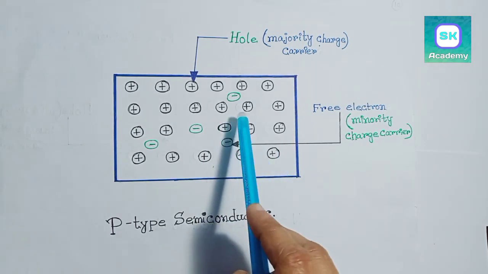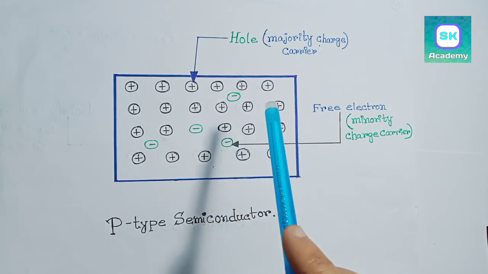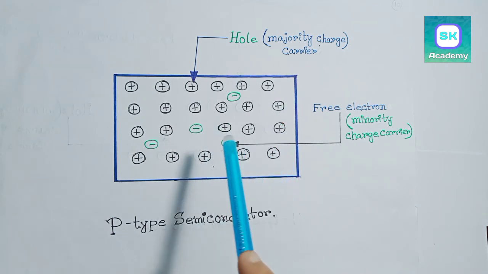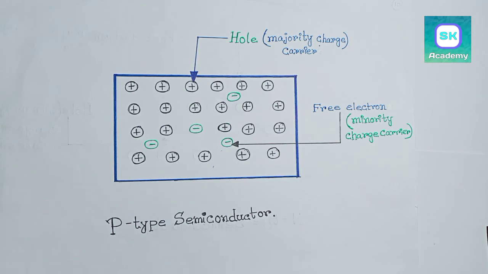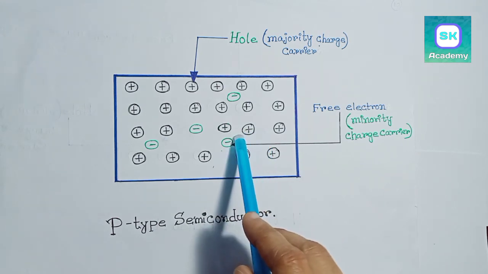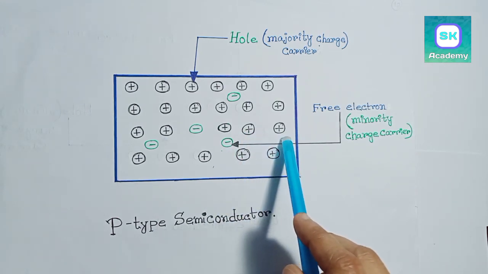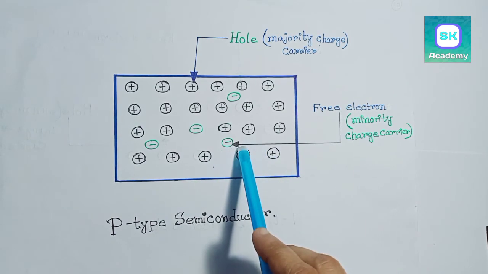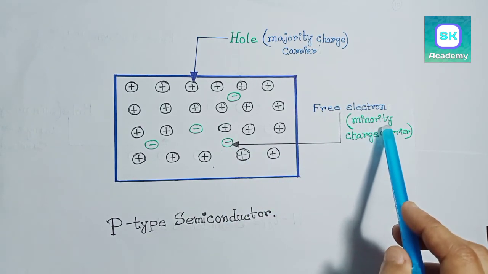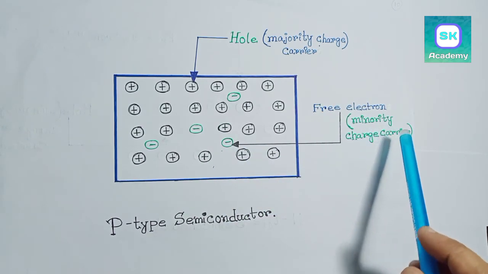So holes are the majority charge carriers in p-type. Holes are positive. That's why this material is called p-type semiconductor. Here P stands for positive, but the material as a whole is neutral. In this material, very small number of free electrons are present. That's why free electrons are the minority charge carriers.